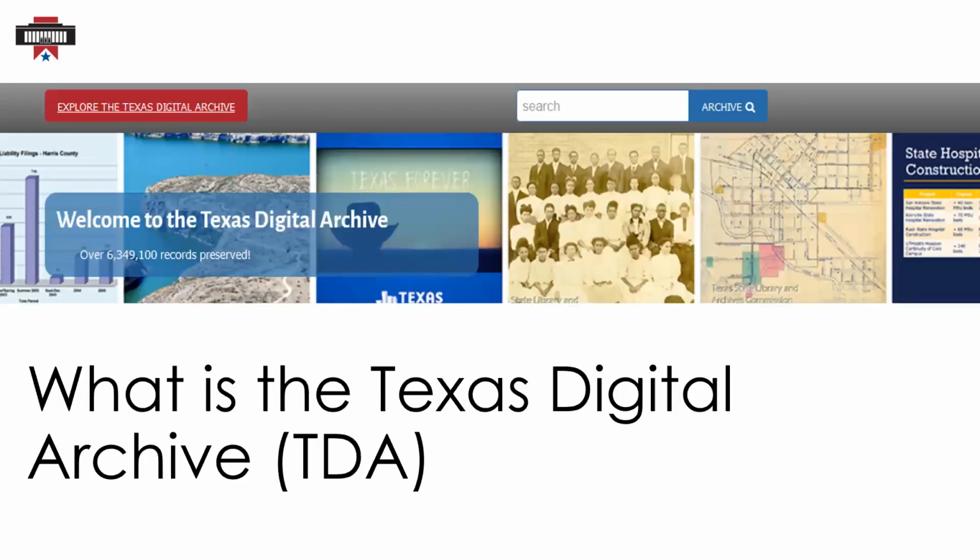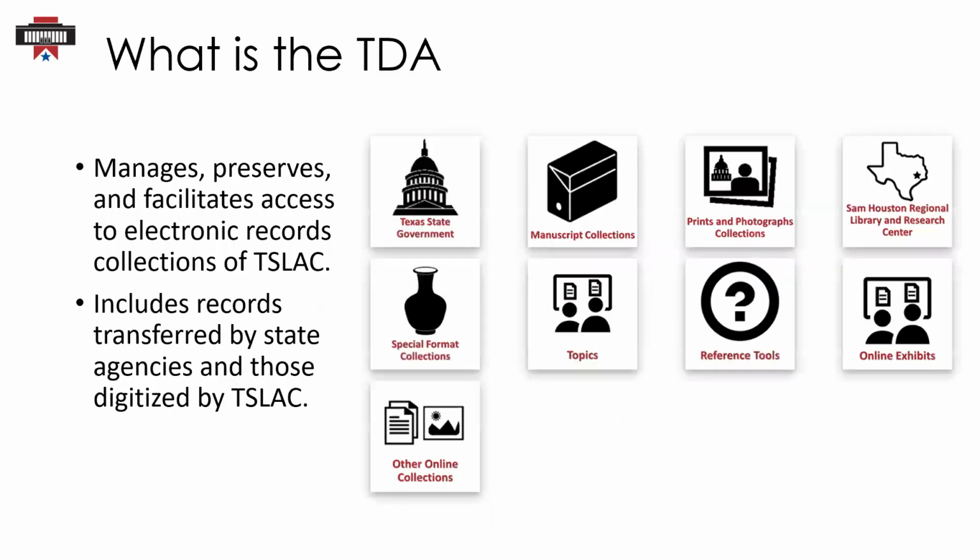Now, let's get into the Texas Digital Archive. The Texas Digital Archive, commonly referred to as the TDA, manages, preserves, and facilitates access to electronic records collections of TSLAC, including those transferred by state agencies or those digitized by TSLAC.